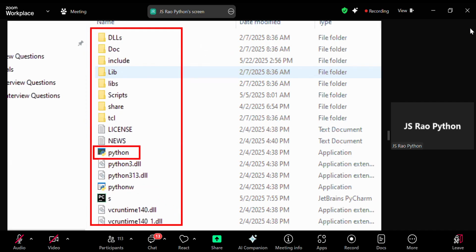So here the python.exe file. This is the Python executable file, the main Python interpreter file. This is important for executing Python programs.